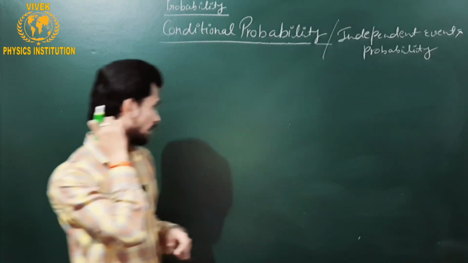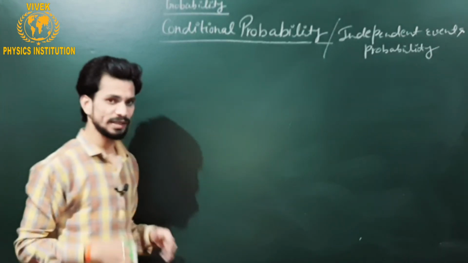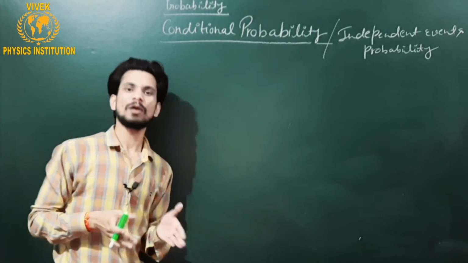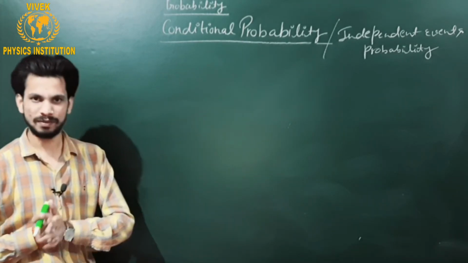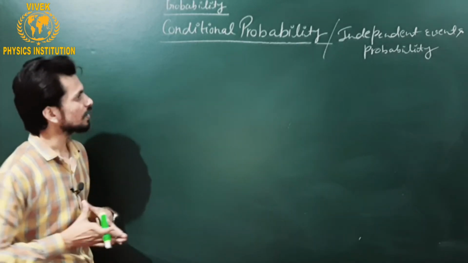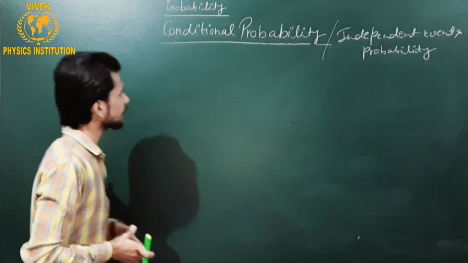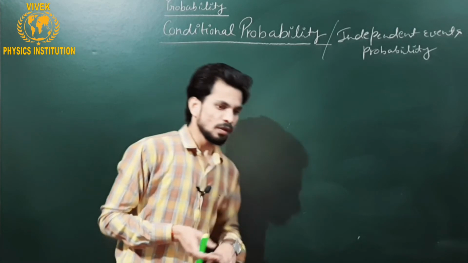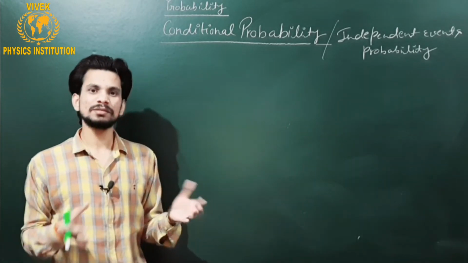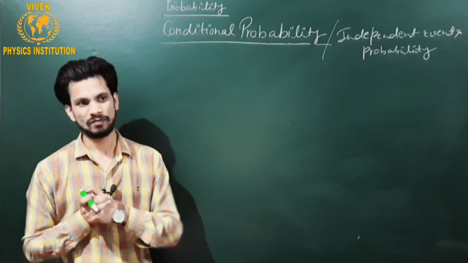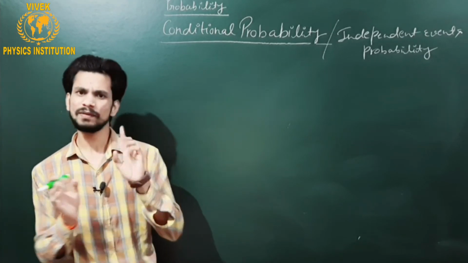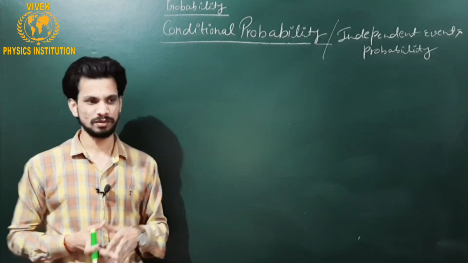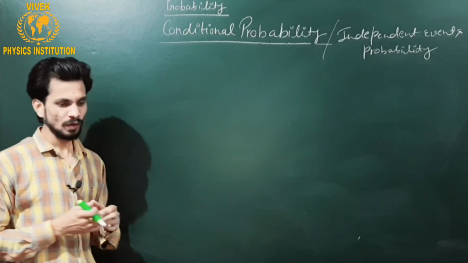How does this kind of probability differ from the probability you have studied in your 11th class? So let us take a basic idea about that. In your 11th or 10th or 9th class, you have been asked questions in which only one thing is concerned. Let me give some example.